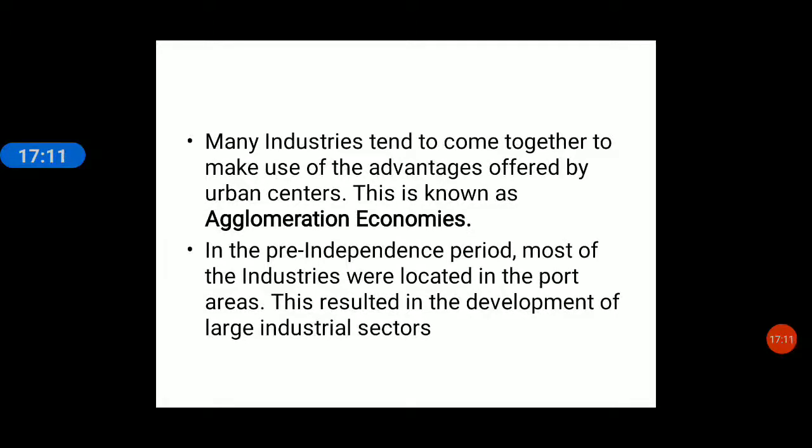What is agglomeration? Increasing. Yes, one industry is there, another will come. Another is there, another will come. So, people will be employed, then houses will be constructed, schools will be constructed, facilities will be provided, and this will become a huge center. It is called agglomeration economy.